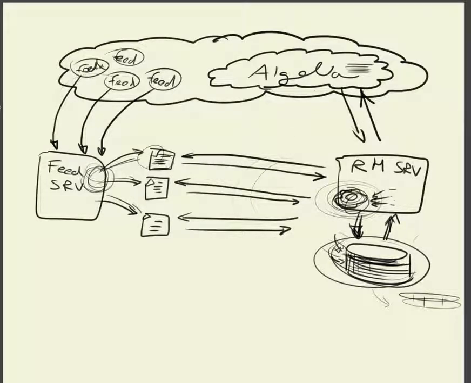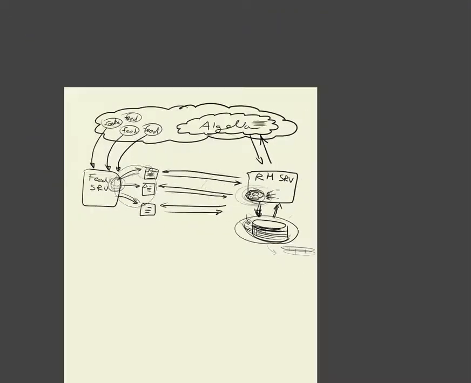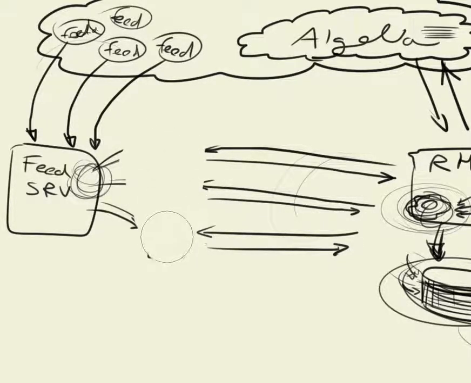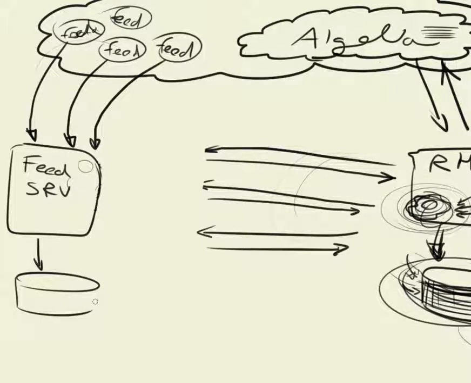So let me show you what I think, what I'm doing right now. Just a second. Instead of having this, we still have that, right? But I'm implementing a database here. So what I'm doing right now is, instead of running a process for each one of these feeds, we are just storing everything into a database.